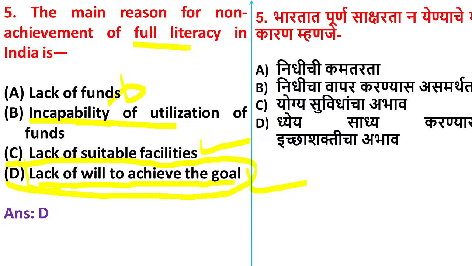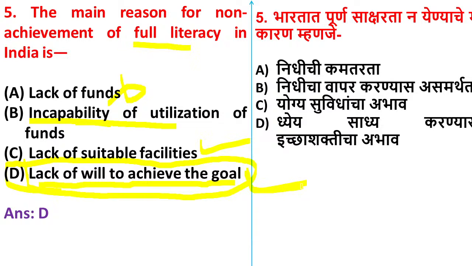Even now, if you visit the rural areas, many parents will not send their children to school. They are not willing to send them. Many dropouts are there in rural areas, and in some urban areas also we can find dropout rates, because they are not interested. So here option D is correct.